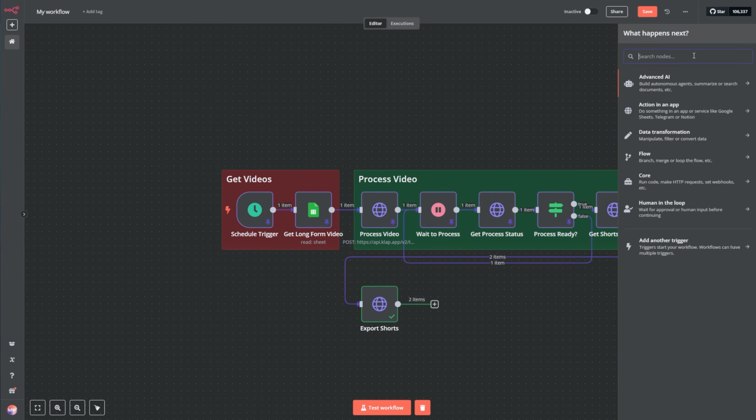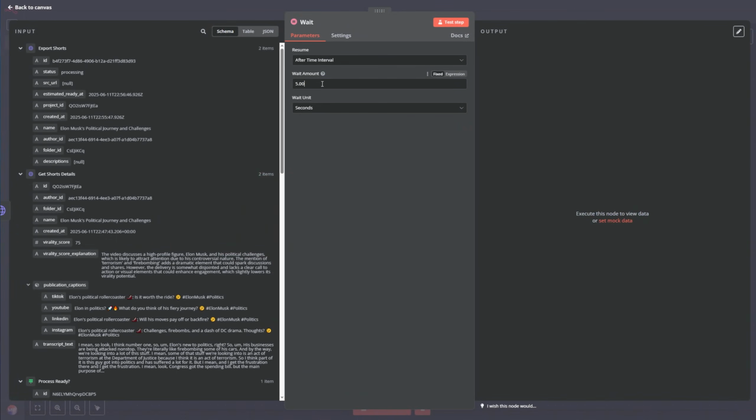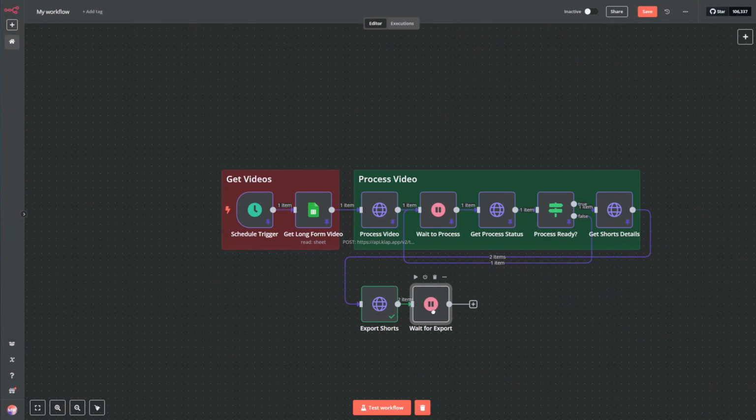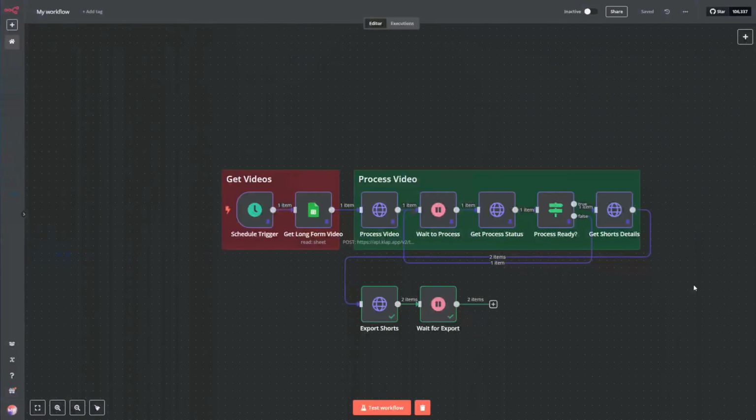So we are going to add a wait node, just like before. Wait node, we're going to wait for 2 minutes and we're going to call it wait for export. And that's it. Let me wait the 2 minutes. Great, we waited successfully. Now I don't want to run the export again, so I'm going to pin it by pressing P. This way we don't run it again.